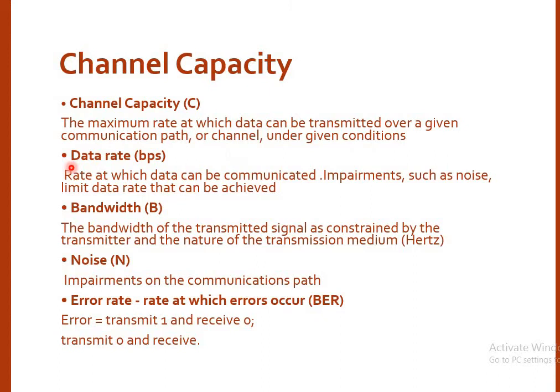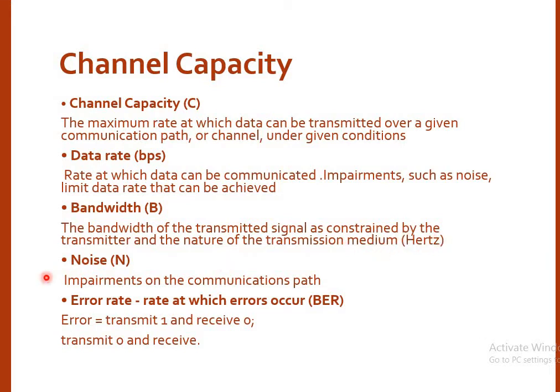Then the next definition is the data rate. Data rate is always measured in bits per second, the rate at which data can be communicated under impediments such as noise. It limits the data rate that can be achieved. Bandwidth: the bandwidth of a transmitted signal is constrained by the transmitter and the nature of the transmission medium. Bandwidth is always measured in hertz.